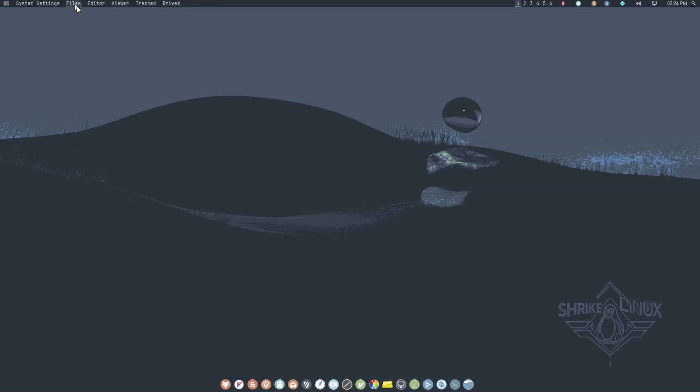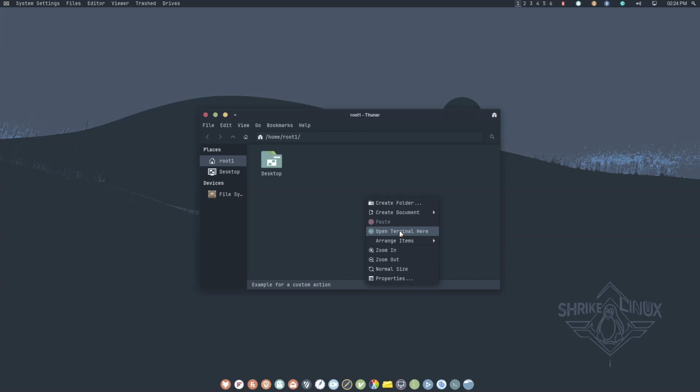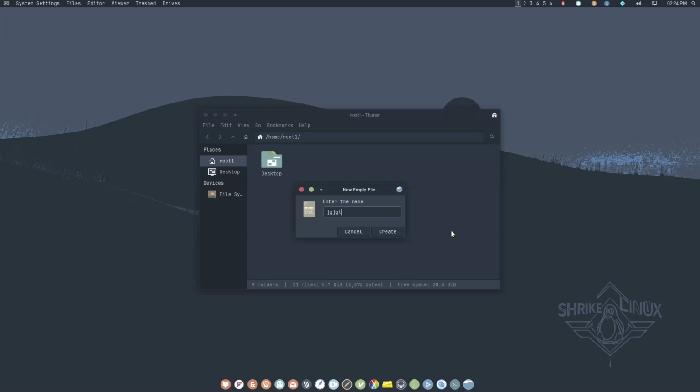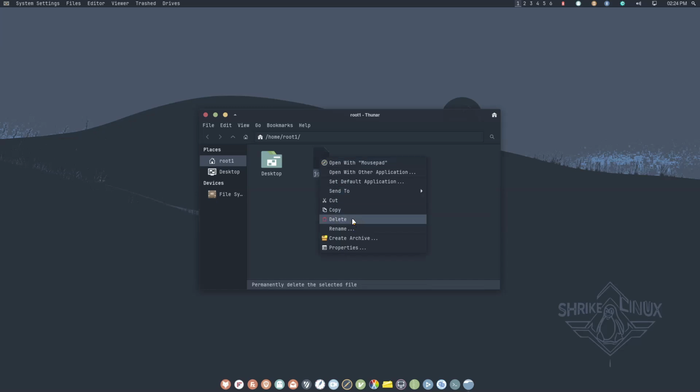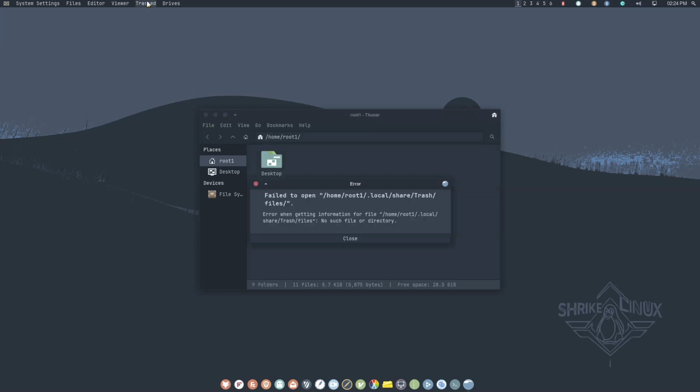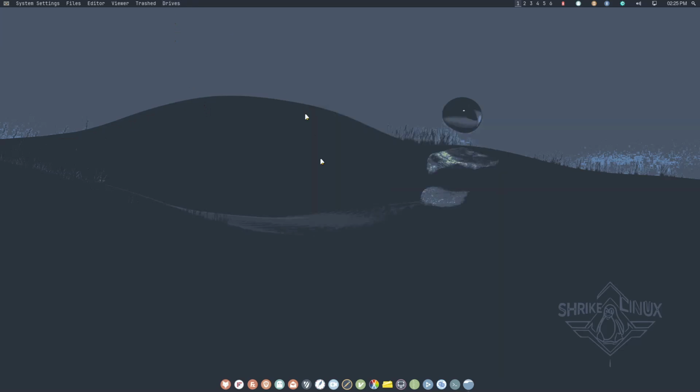Let me see if I can trash something. I can trash something, let's say. Then move to trash. Yeah, and let's see. Not yet. I don't know why. But it has. Maybe I'll have to restart. Here drivers we don't have. These are workspaces. We have 6 workspaces.